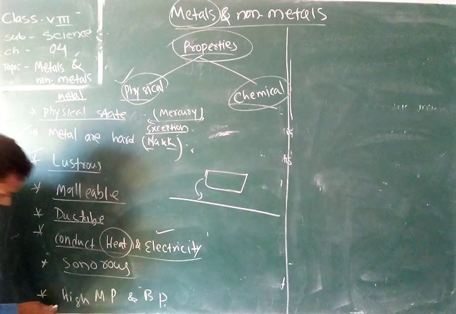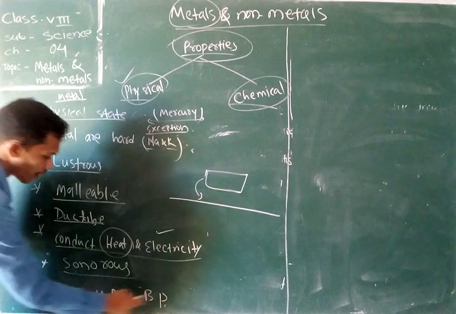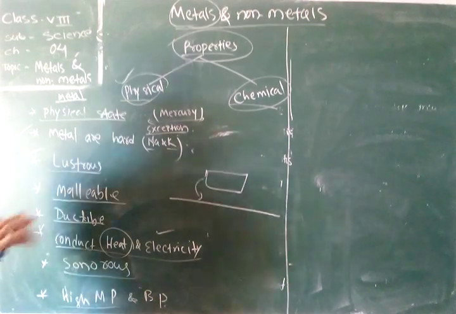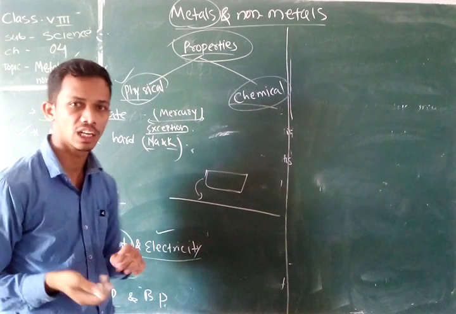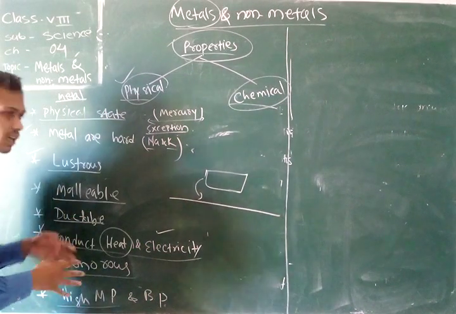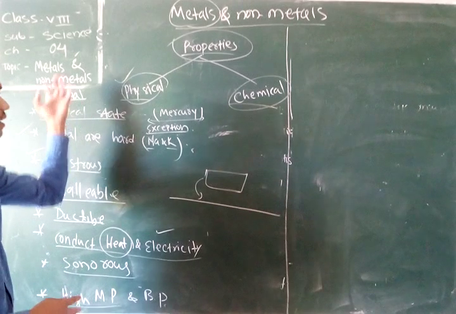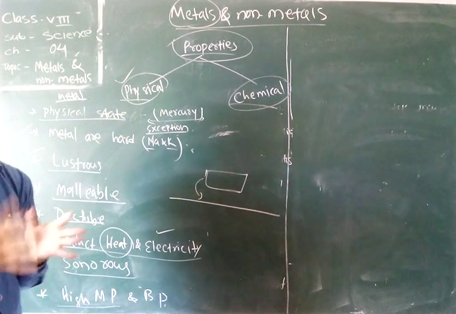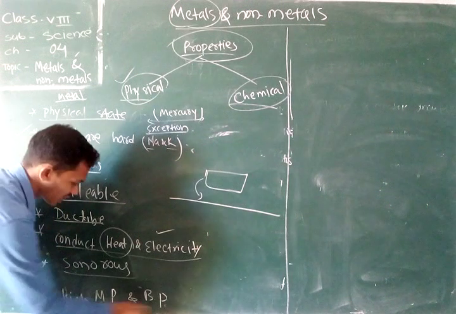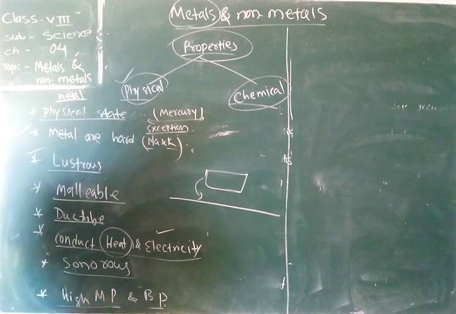After that, they have a high melting point and boiling point. All metals have a very high melting point and boiling point. Whenever we heat a metal to melt it into a liquid state, it requires a huge temperature, because their melting and boiling points are very high.